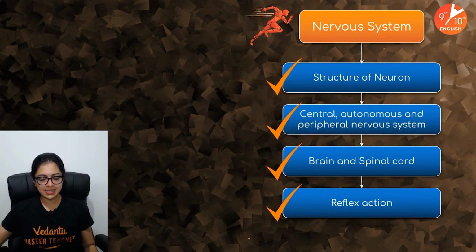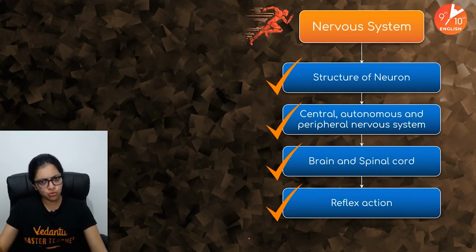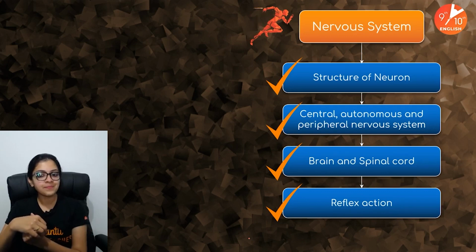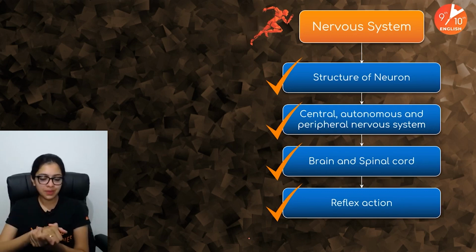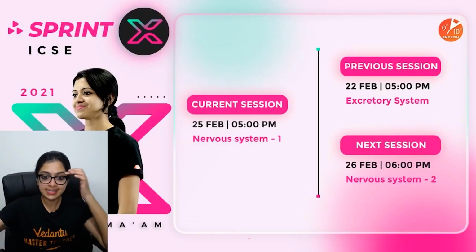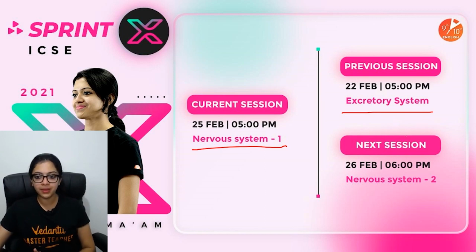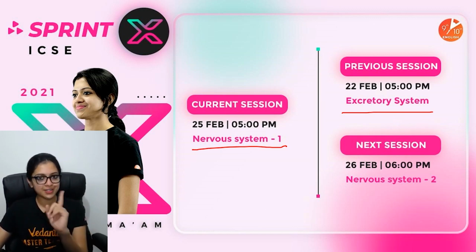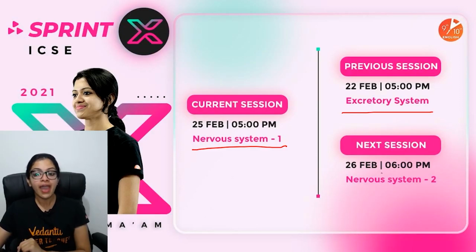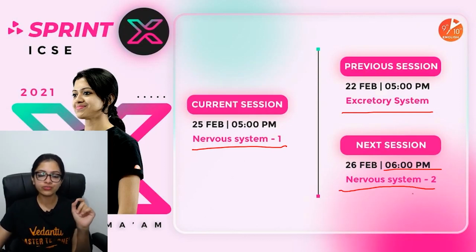So children, we will discuss more about the nervous system in the upcoming session. We've covered a few questions from almost all of these topics: structure of neuron, central, autonomous and peripheral nervous system, brain and the spinal cord, and reflex action. Now children, this is our current session, 25th of February, nervous system part 1. Our previous session happened 3 days ago, which was on the 22nd of Feb, excretory system. Our upcoming session is going to be tomorrow. So I'll see you again tomorrow at 6 p.m. Do not forget, 6 p.m. tomorrow with part 2 of nervous system.